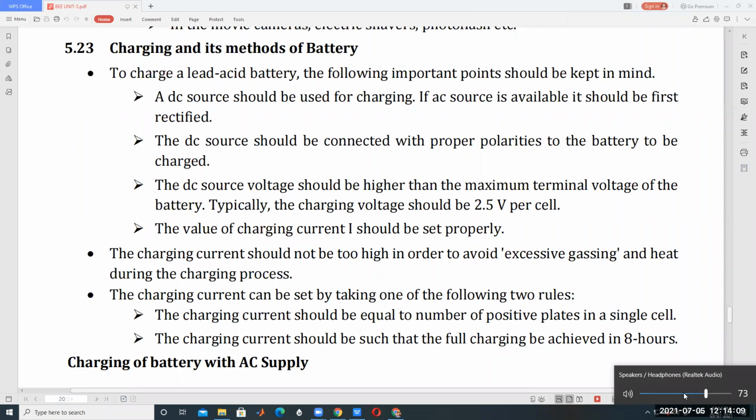Charging and its methods of the battery.